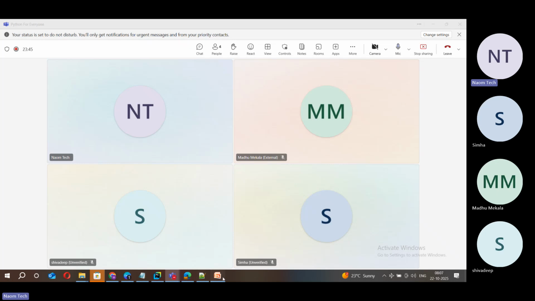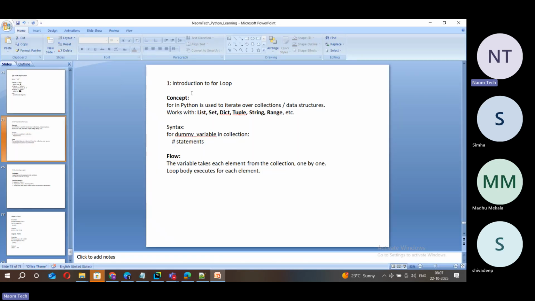this is another kind of loop in Python. So that is for loop. So you can see that this for loop is the most sophisticated loop, which is applied on different types of data structures. Generally, for is used to iterate over collections or data structures.